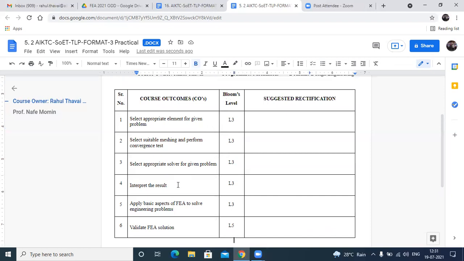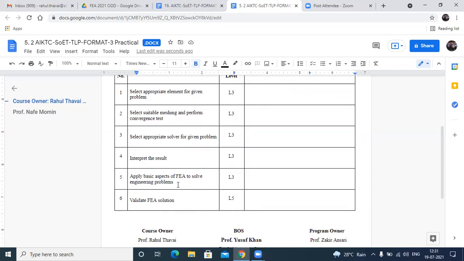It's not necessarily true that you solve the problem using ANSYS and your answer is correct. It depends upon whether you have properly entered the data, whether you have properly selected the element, whether you have done the proper meshing, and whether you imposed the proper boundary conditions. All these factors affect your answers. That is the reason why you should be able to validate the solution which you got.